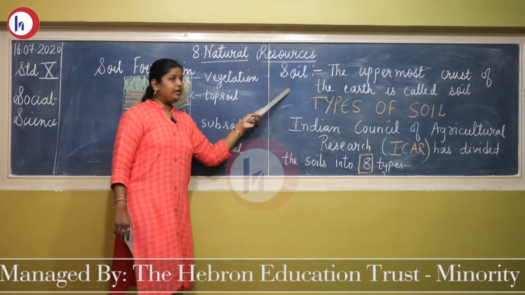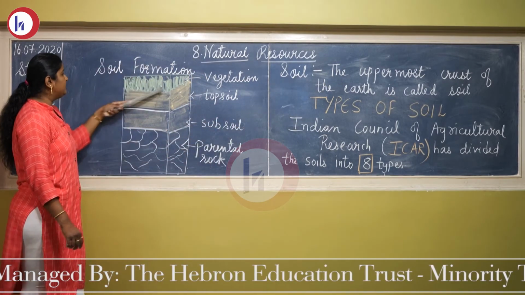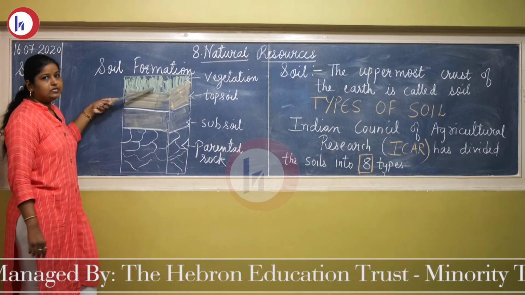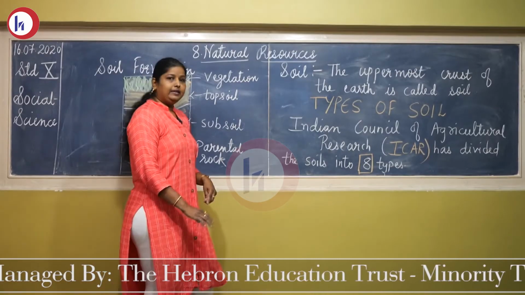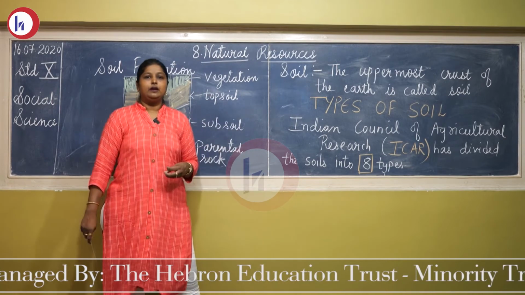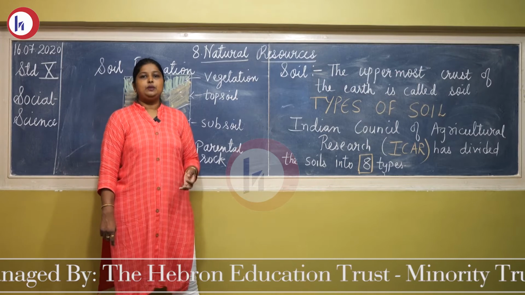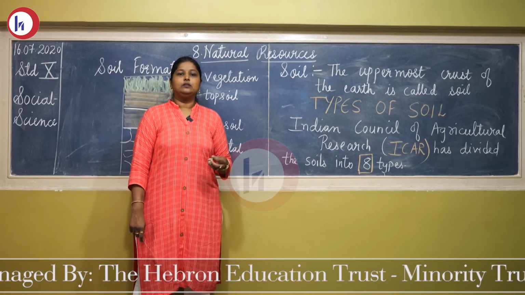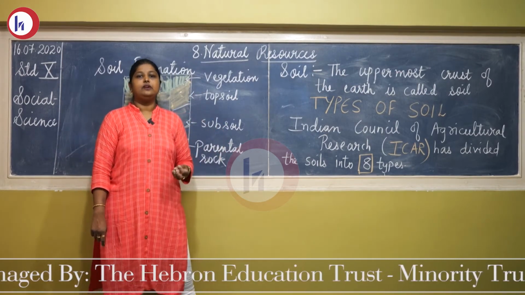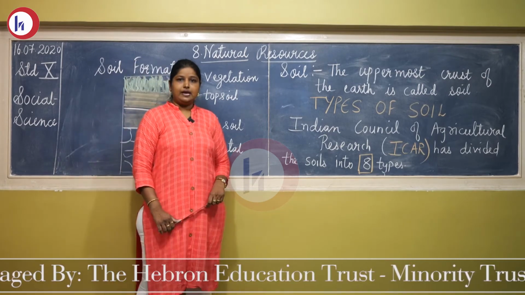Soil, what is soil? The upper crust of the earth is called soil, where the vegetation is growing. And that soil contains humus. Humus means the decay of dead animals and birds, which people put so that the quality and fertility of the soil can increase. That humus you will find inside.